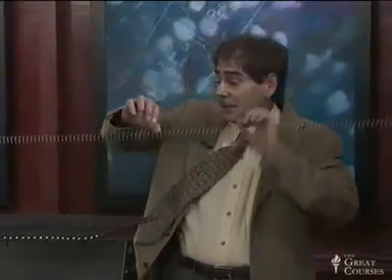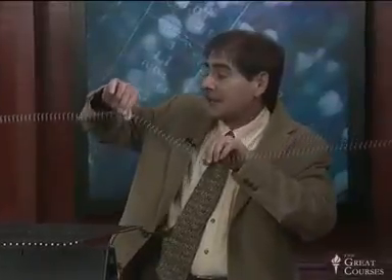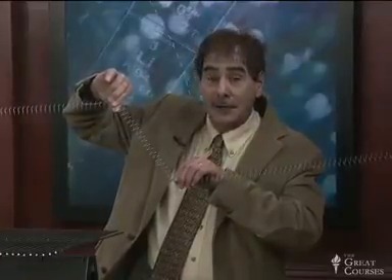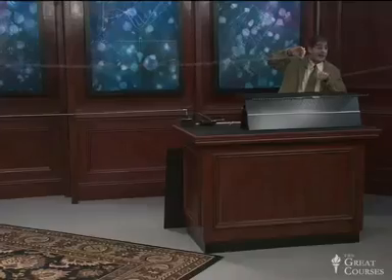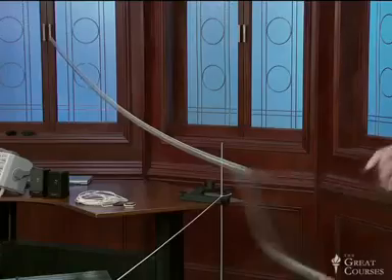So here I have a stretched spring. Like many material structures, it will easily propagate waves, and I'm going to generate a little wave pulse on it by disturbing it from its equilibrium position. And when I let go, you'll see a pulse propagate rather rapidly down the spring. It will, in fact, reflect at the other end and come back. So here it goes.